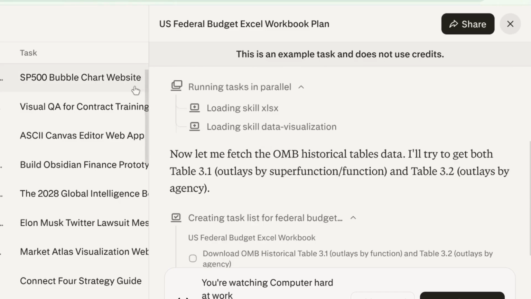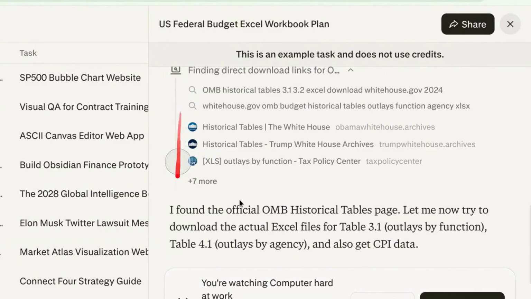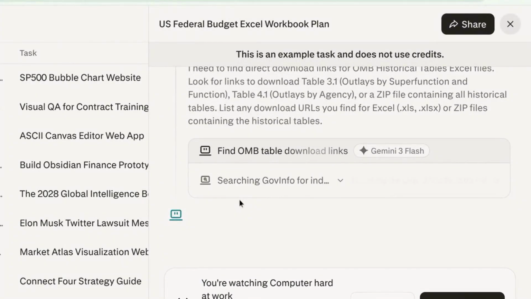Here's one where we're researching the US federal budget and exporting that to an Excel workbook. So it's looking for the OMB table, Office of Management and Budget, and it's downloading the links, gathering all the data. As it's gone through these websites, it figures out what's in that data and checks various documents.